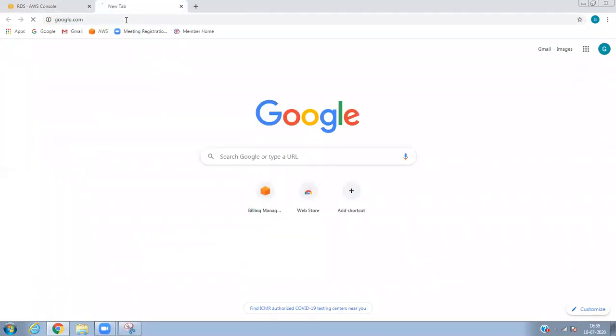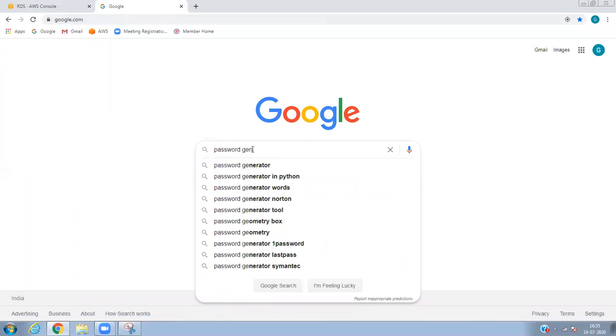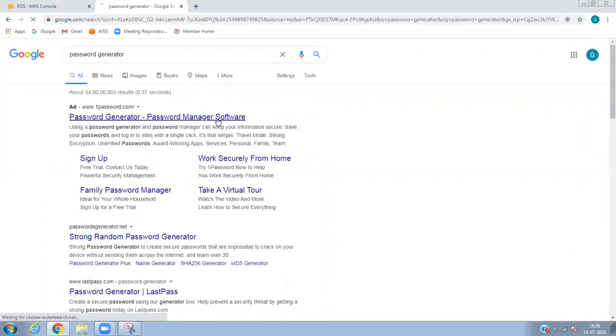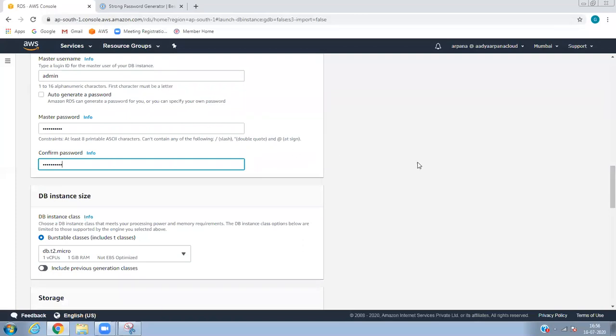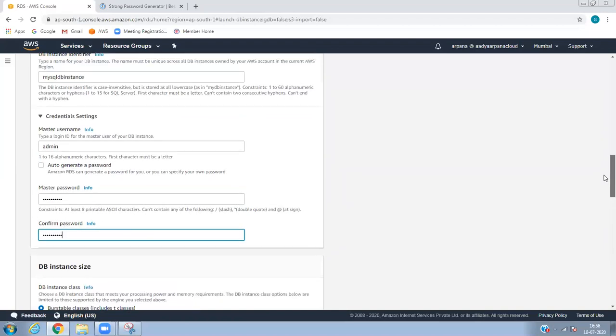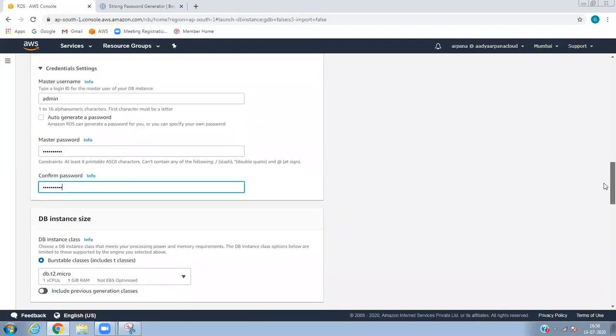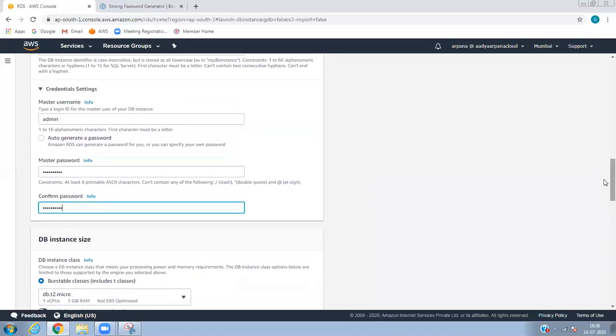In companies, we use a password generator. This is software where we can generate strong, recommended passwords. Basically we use 10 characters with ASCII keys and numerals, so it's very difficult to remember those passwords. So use the password generator rather than entering manually. Since we are doing this for the lab, let's enter manually.